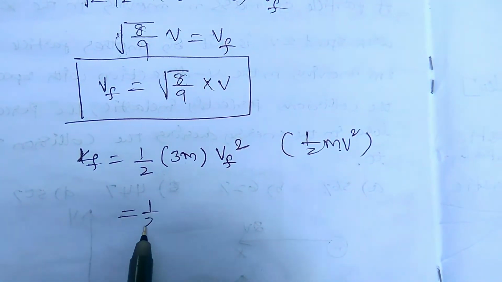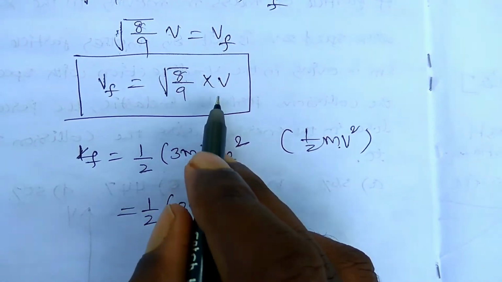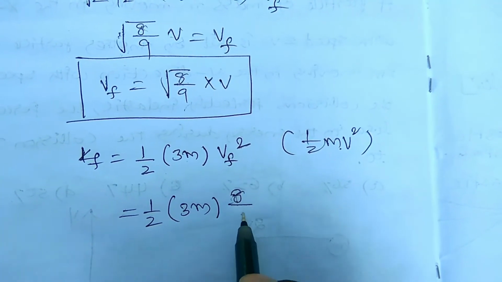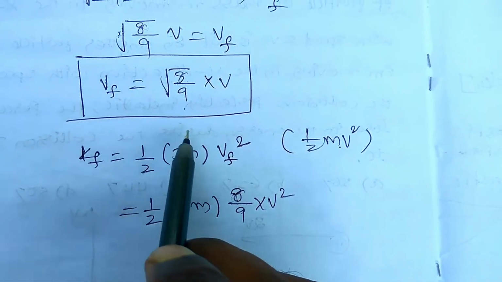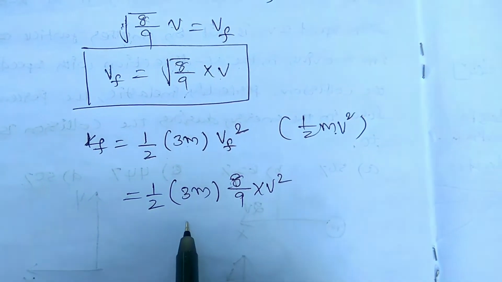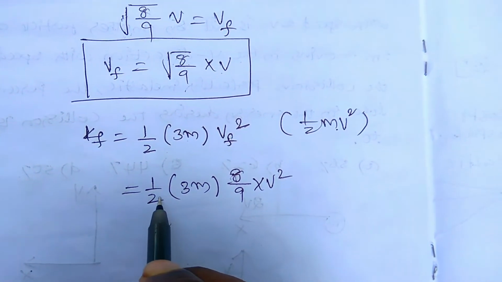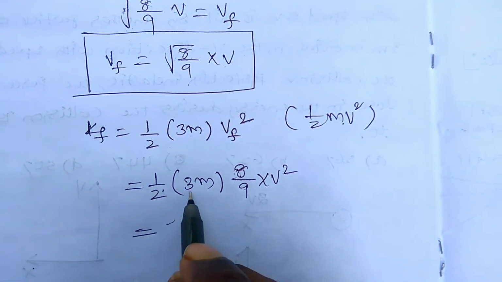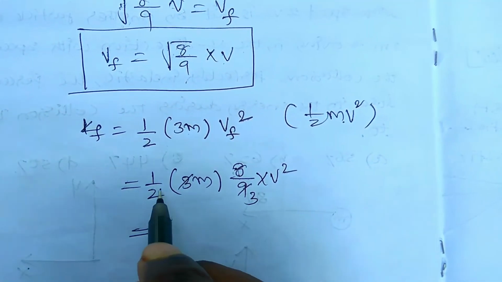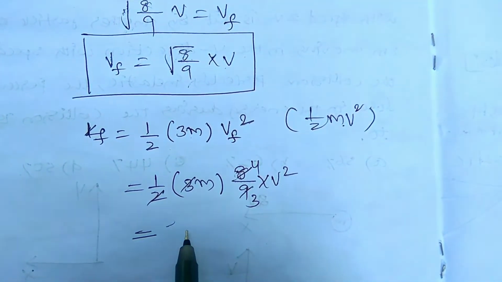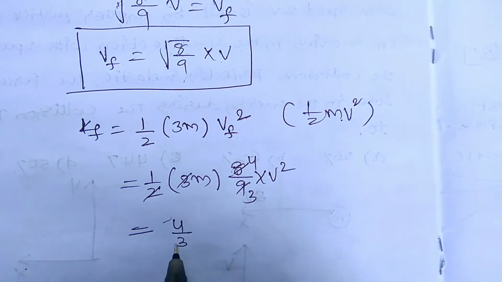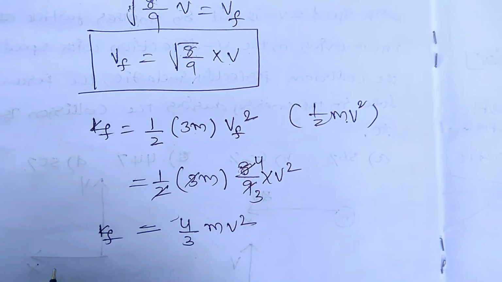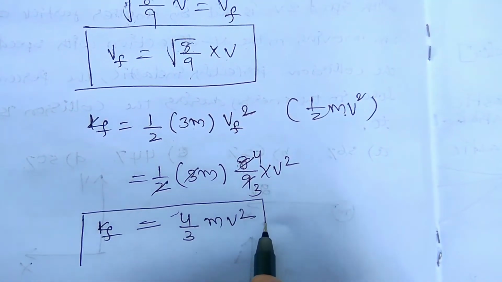So 1/2 into 3m, and vf squared is 8 by 9 into v squared. The 3 can be cancelled, the 4 can be cancelled, giving 4 by 3 mv squared. So this is the final kinetic energy. Kf is equal to 4 by 3 mv squared.